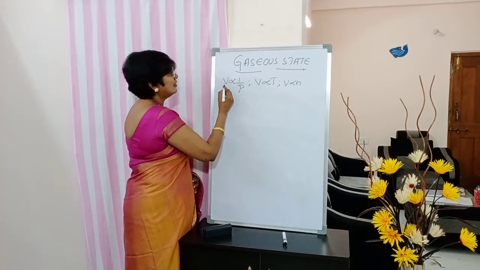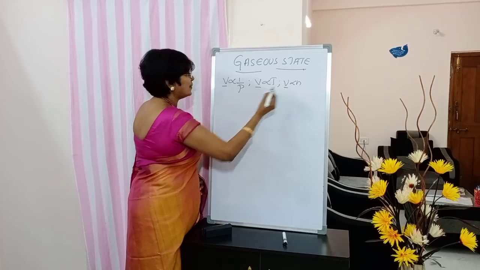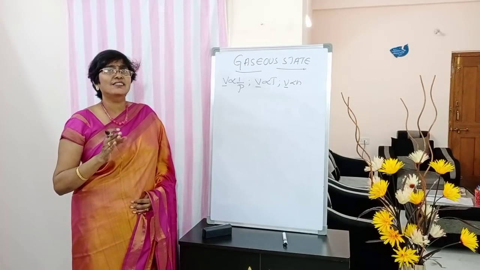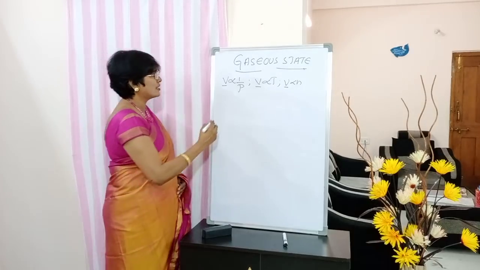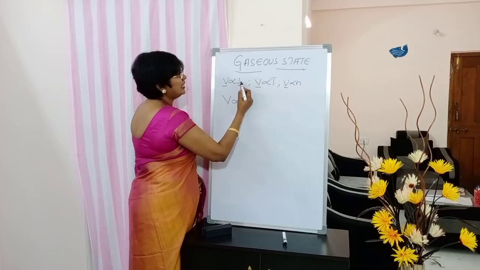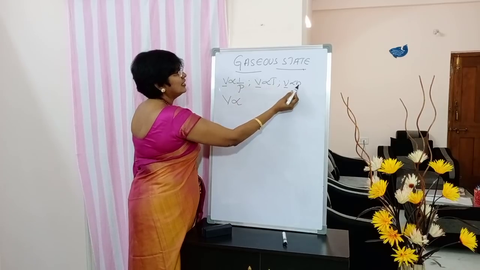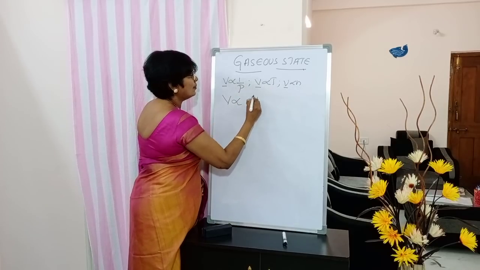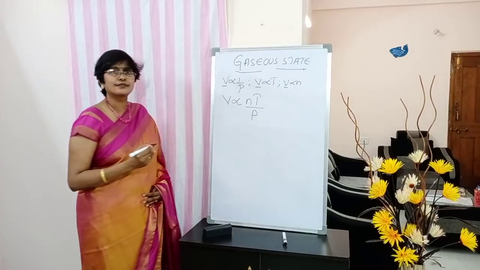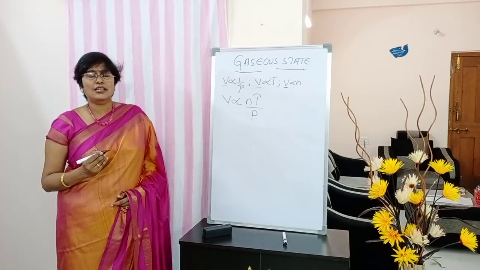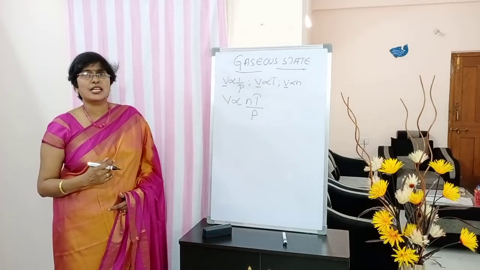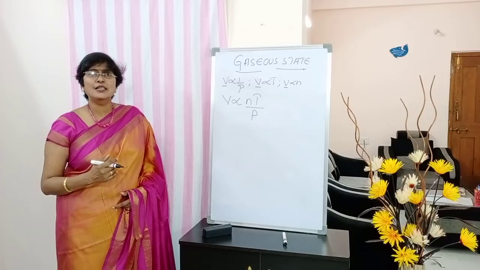See, students, left hand side in all the expressions there is volume. So we can combine the right hand side portions. So what do we get? V proportional to, in the numerator 1, here T, here n, so I am writing nT in the denominator P. Okay. So have you written? Combining the above three laws, we get V proportional to nT by P.